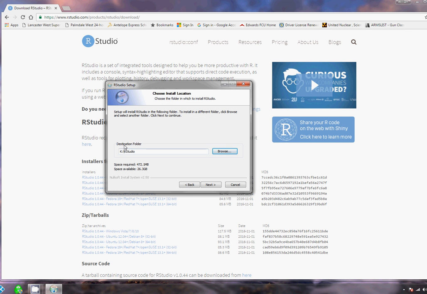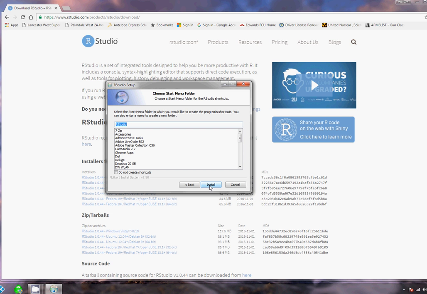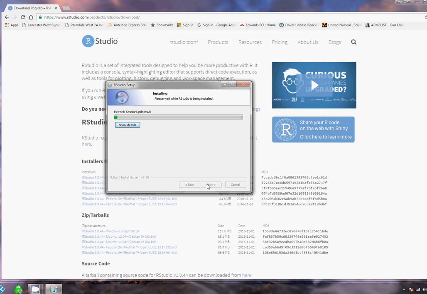Okay, so it's going to put it under K RStudio. Okay, so go next and install. No shortcuts, right? Install. And there it goes.